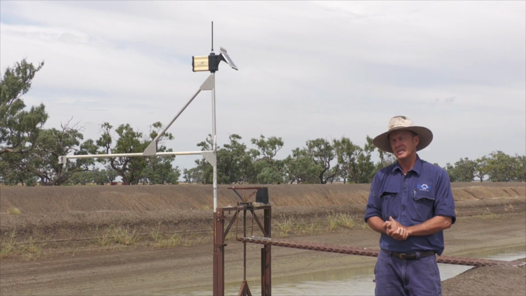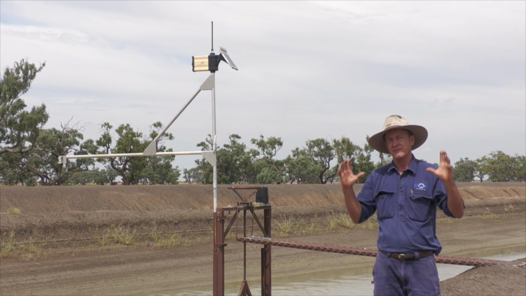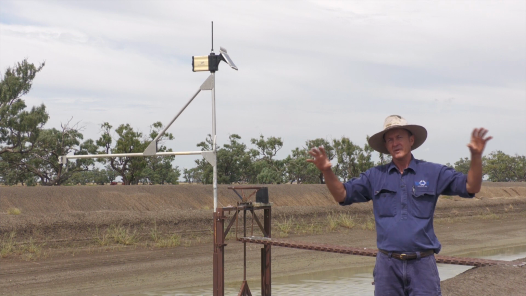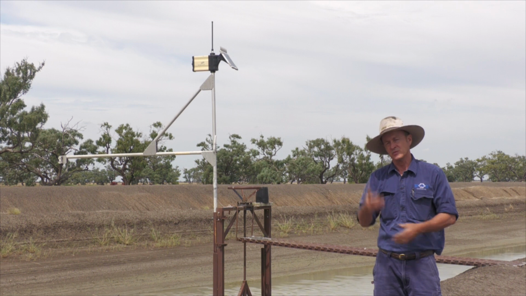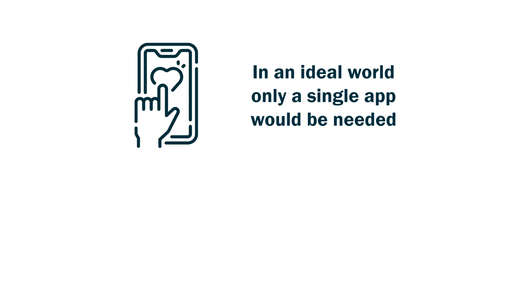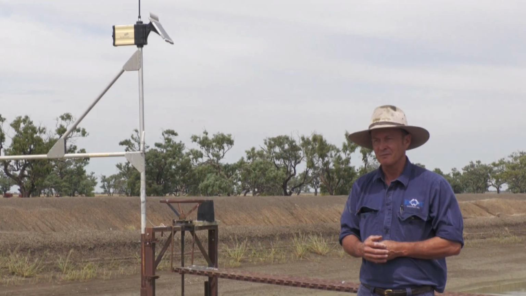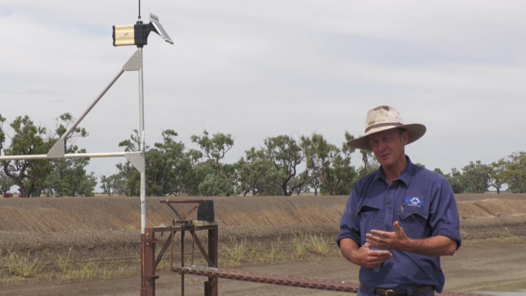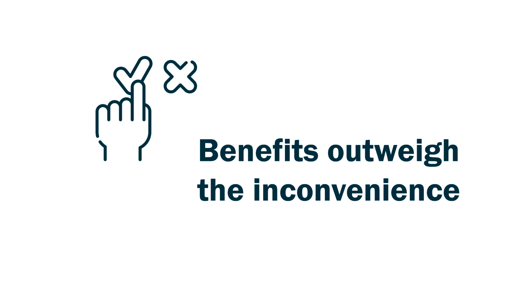When we first started into this, my sort of dream was to have one interface with all the level graphs on it in one place, one phone app. You push your button and it all comes up. But the reality is usually the sensor provider offers the interface, and we've ended up with a number of different interfaces. We've kind of got it down to one page of apps on your phone. For us, it's worth putting up with that inconvenience.